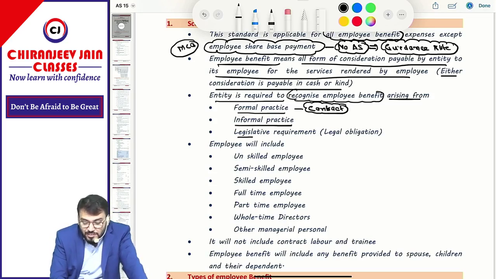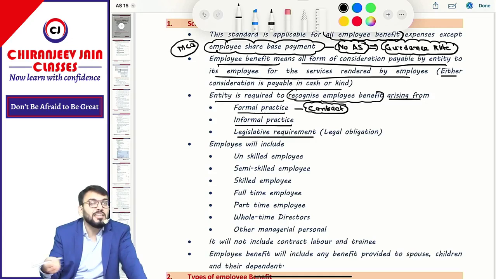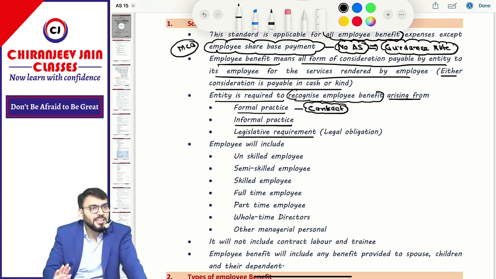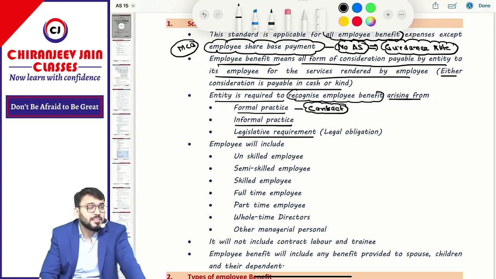And as per legislative requirement means due to legal obligation. You might know about PF, Provident Fund. Sometimes the employer needs to contribute to a fund that is known as Provident Fund. Or gratuity, there is an act for that.